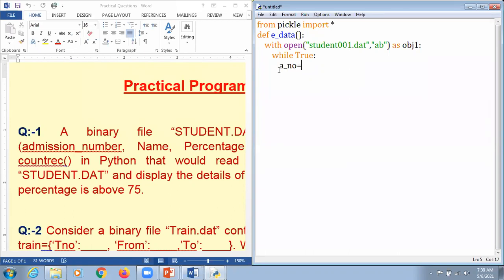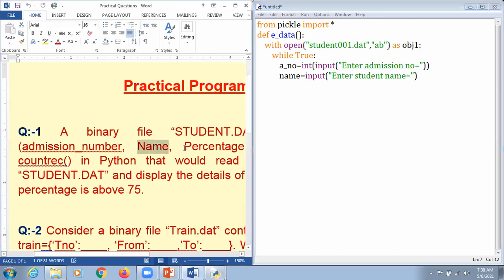Okay, so after that we use input here, enter admission number, and we close this. The second one required is a name. We can simply type name is equal to input, enter student name here, and hit the enter key.